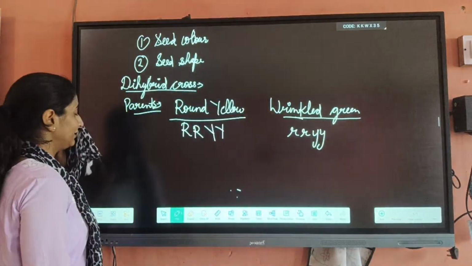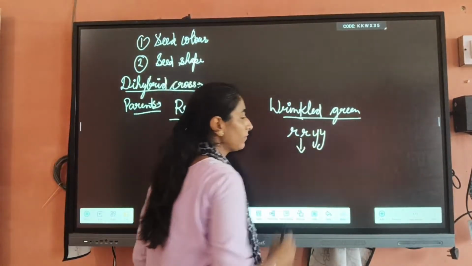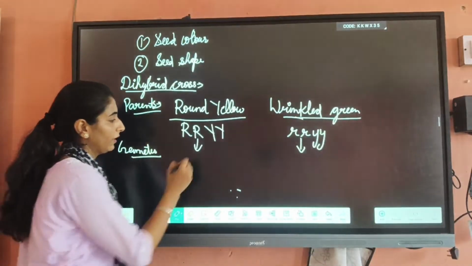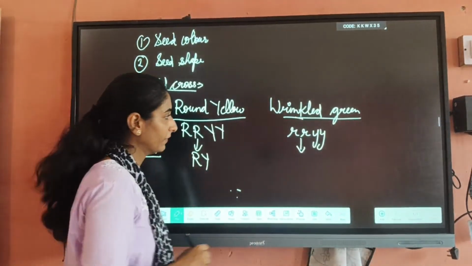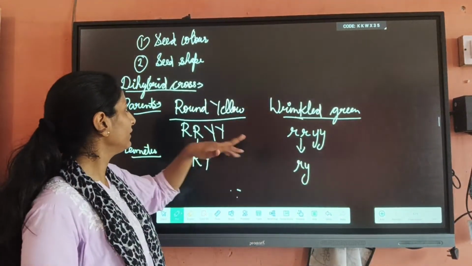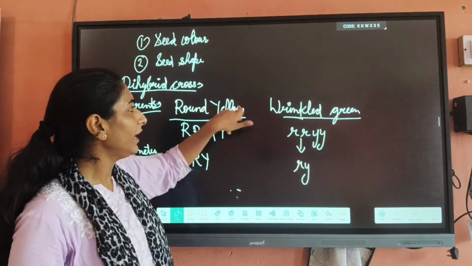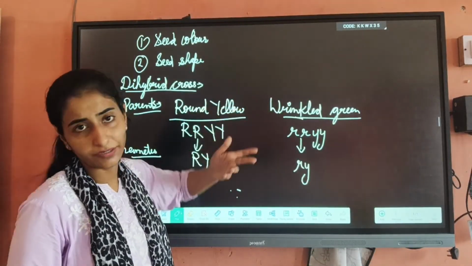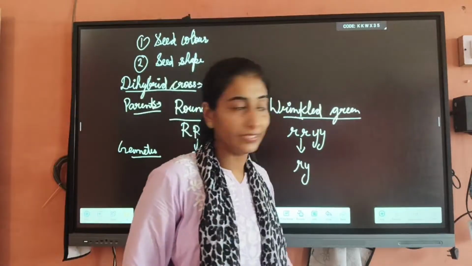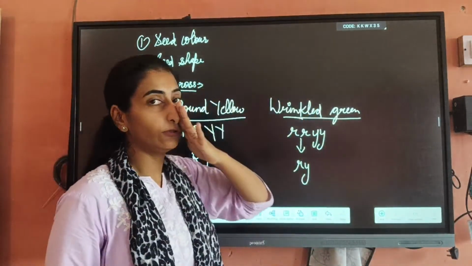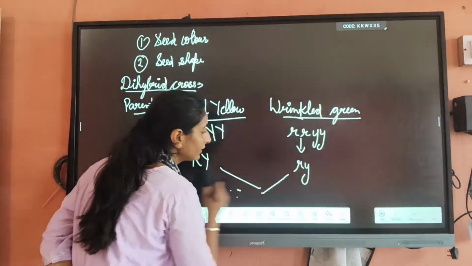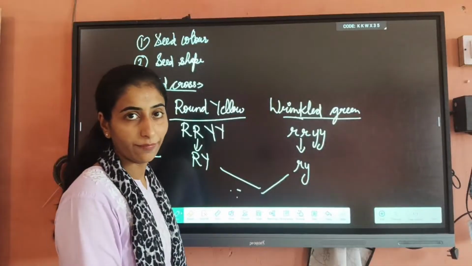Okay. Now next is when they are producing the gametes. It will be capital R, capital Y, and small r, small y. Now beta, you can ask: can we take round green and wrinkled yellow? Yes, you can take this example also. Somebody takes round green color seeds on one side and wrinkled yellow seeds on the other side. So it's your choice, you can take this also. So first of all beta, next, between these two gametes, what do we have to do?